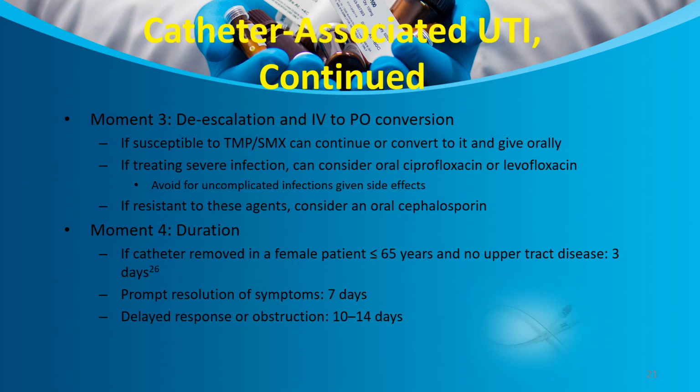Moment 3, that is de-escalation and IV to oral conversion. If susceptible to cotrimoxazole, then can continue or convert from IV to oral. If treating a severe infection, can consider oral ciprofloxacin or levofloxacin. If resistant to the agent, then consider oral cephalosporins. Moment 4, duration: if the catheter is removed in a female patient less than 65 years, and no upper tract urinary tract infection, then 3 days of duration is recommended. Prompt resolution of symptoms, then 7 days. Delayed response, then 10 to 14 days.